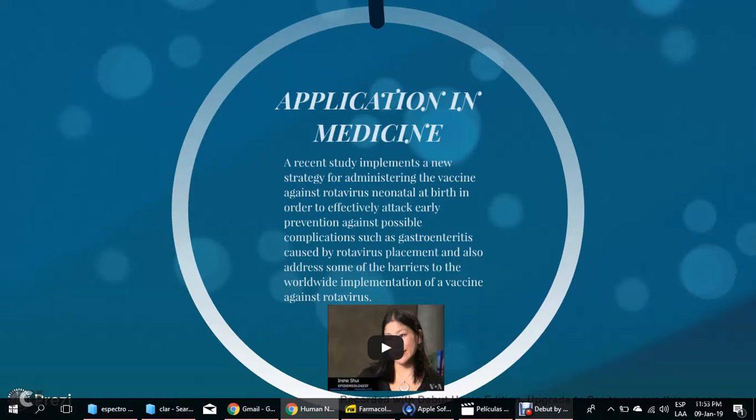Application in medicine. A recent study implements a new strategy for administering the vaccine against rotavirus to neonates at birth in order to effectively achieve early prevention against possible complications such as gastroenteritis caused by rotavirus, and also address some of the barriers to the worldwide implementation of a vaccine against rotavirus.